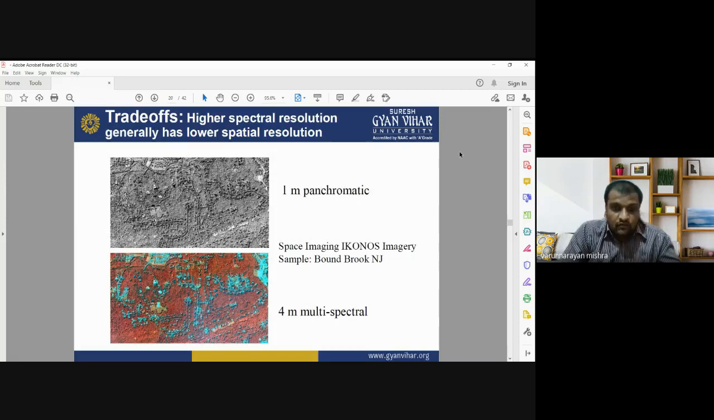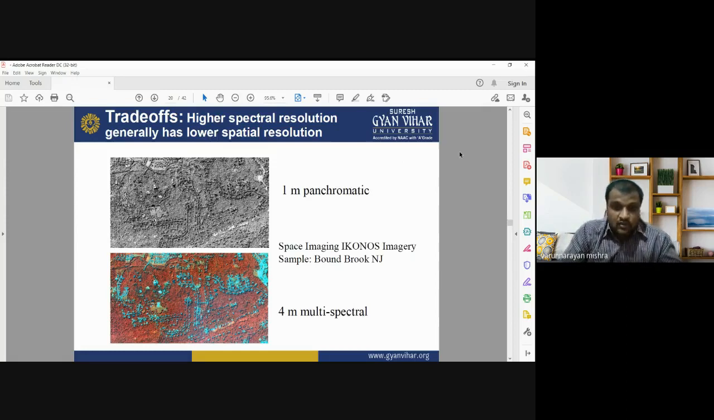In the case of a 1 meter panchromatic image, it has very good details, high spatial resolution, but it does not have good spectral resolution. Whereas 4-meter multispectral images have multispectral bands, more than 3 or 4 bands, but their spatial resolution is not as good as the 1-meter spatial resolution of the panchromatic band. So this is the comparison of panchromatic and multispectral images acquired from the Ikonos satellite.